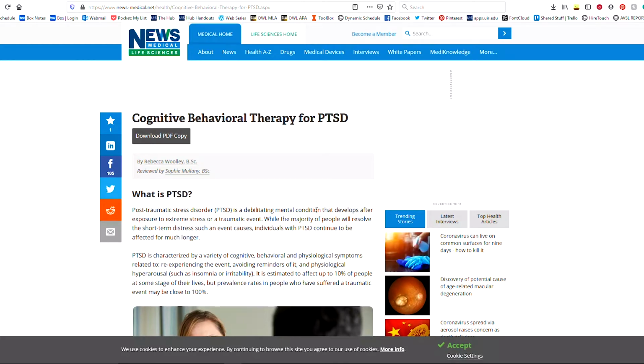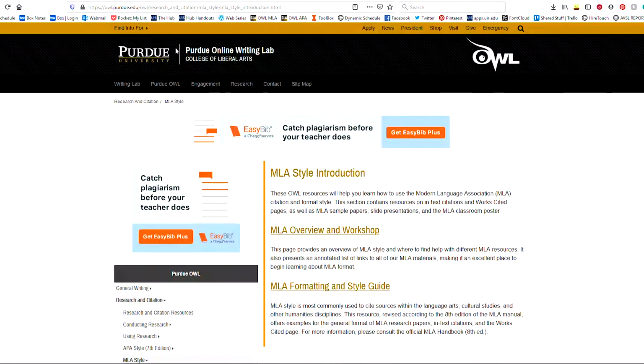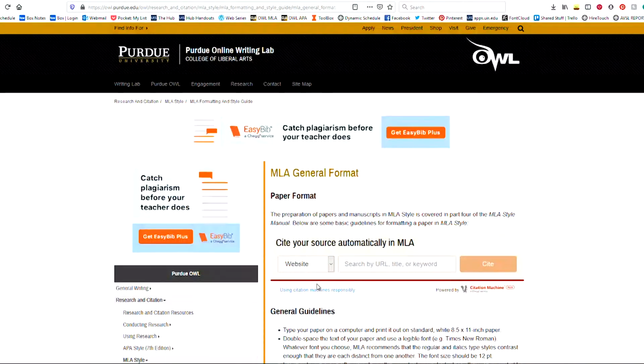And this is where I'm going to point you towards some resources that I think are very helpful in building your own citations. The first is, of course, as always, the Purdue OWL. If you are not familiar with this website, you really should familiarize yourself. It is considered the best resource out there for citing in MLA, APA, or Chicago, and it's really the industry standard. It's where you can go to get pretty much anything you need to know about your citation style you're using. So we're going to go into the MLA Formatting and Style Guide, and once we're in here, we need